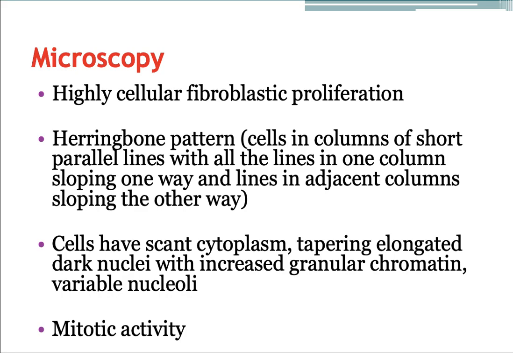Microscopy shows highly cellular fibroblastic proliferation. Typical arrangement of the cells is called a herringbone pattern. In this pattern, one row of cells is arranged in parallel lines to the adjacent columns of the cells. This type of pattern is called herringbone pattern, which is typical of fibrosarcoma. These cells have a scant cytoplasm with tapering, elongated dark nuclei with increased granular chromatin and variable nucleoli. Mitotic activity is variable in this.